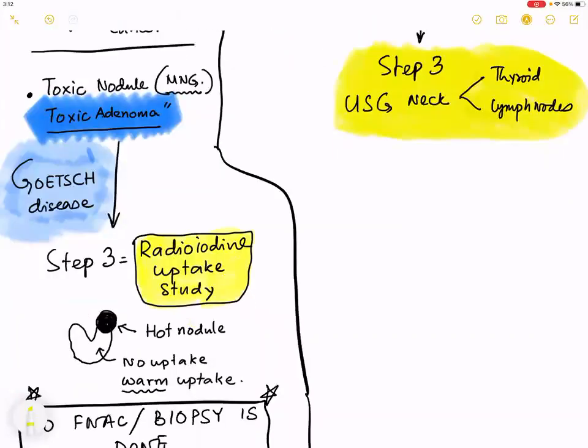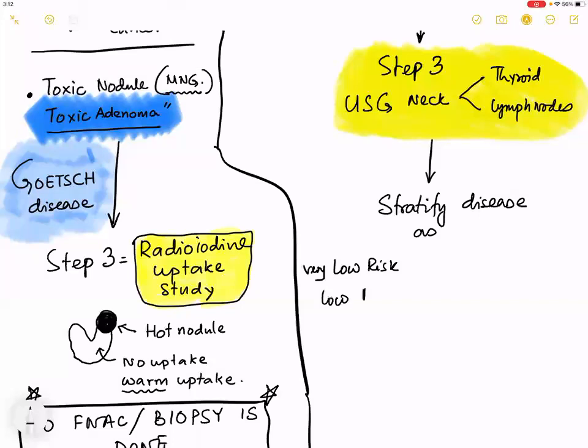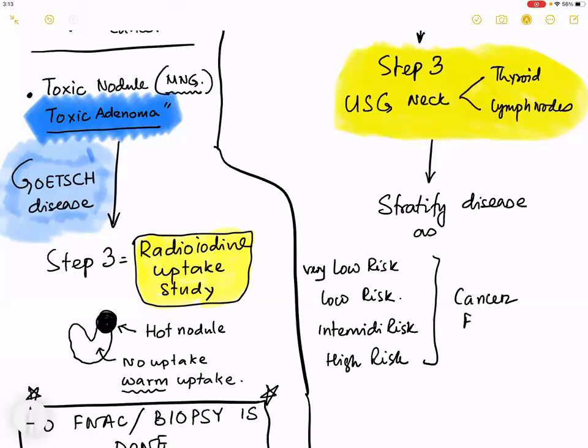Now, based on the ultrasound, remember, we stratify the disease as low risk or very low risk, intermediate risk, and high risk in terms of cancer features.